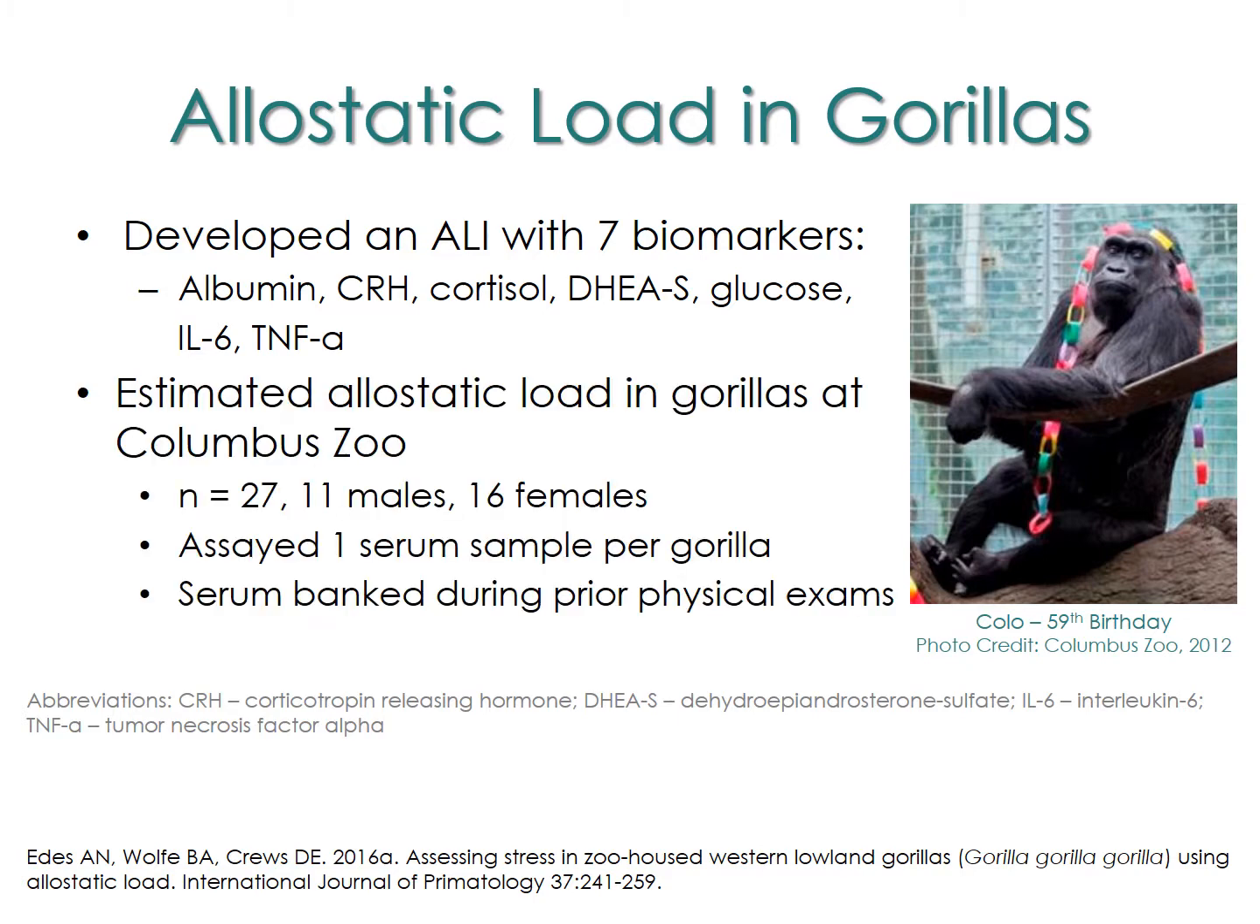We then applied this allostatic load index to gorillas that are currently and were previously housed at the Columbus Zoo. Some of the biomarkers, such as albumin and glucose, were available in zoo medical records, but others had to be assayed from banked serum. So we assayed 1 serum sample per gorilla, and that serum was banked during a previous physical examination. Because we were using banked serum, we were able to estimate allostatic load even in gorillas who are now deceased or have been transferred to other zoos, which gave us a larger sample size than we would have had if we were limited to just the gorillas currently housed at Columbus.